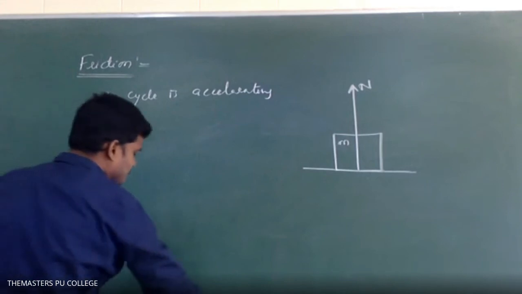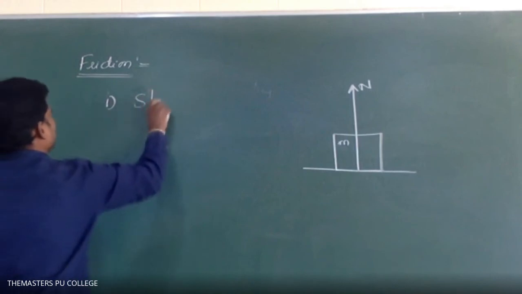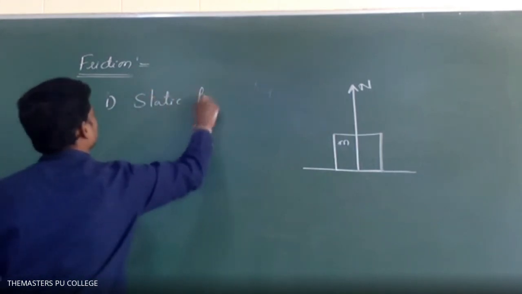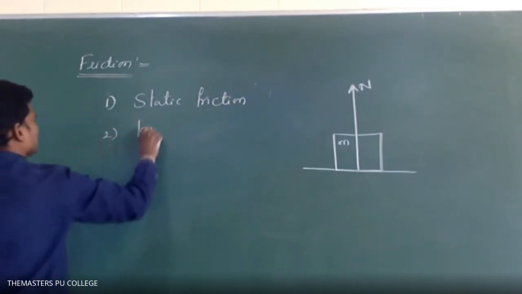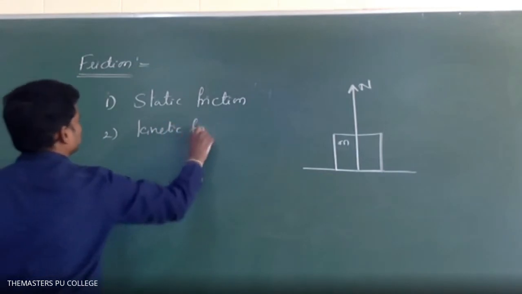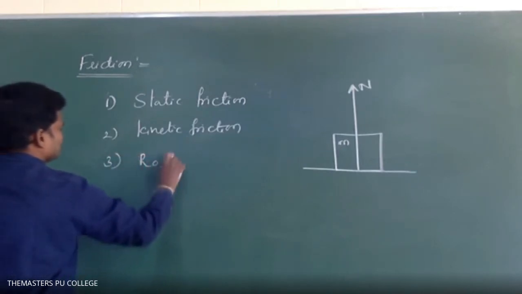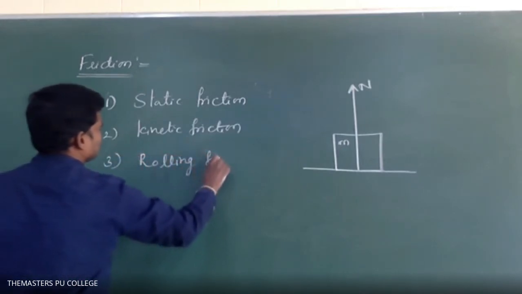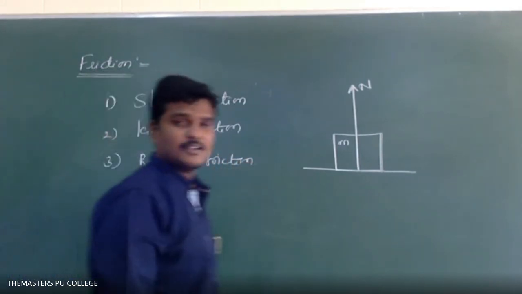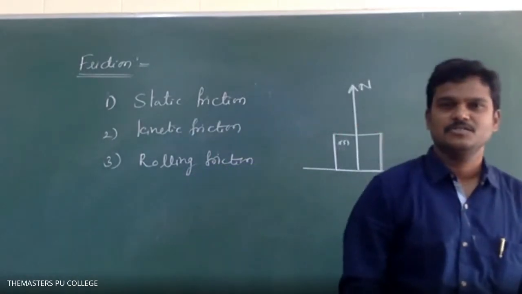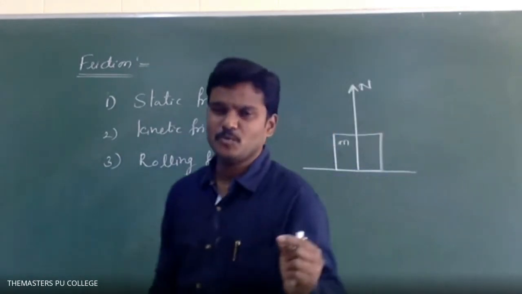The different types of frictions are: one is static friction, the other one is kinetic friction, and the other one is rolling friction. Static, kinetic, rolling frictions.